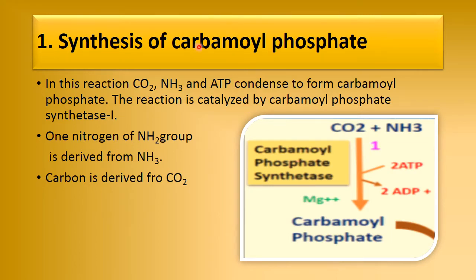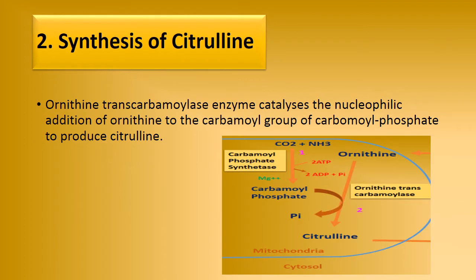Step number 1 is the synthesis of carbamoyl phosphate. CO2 and ammonia condense together to form carbamoyl phosphate, and here 2 ATP are utilized in the presence of magnesium ion and the enzyme carbamoyl phosphate synthetase.